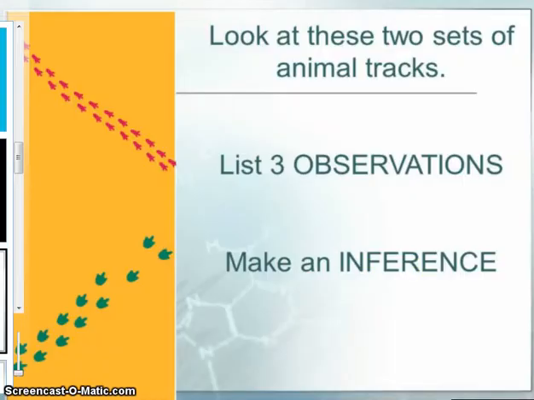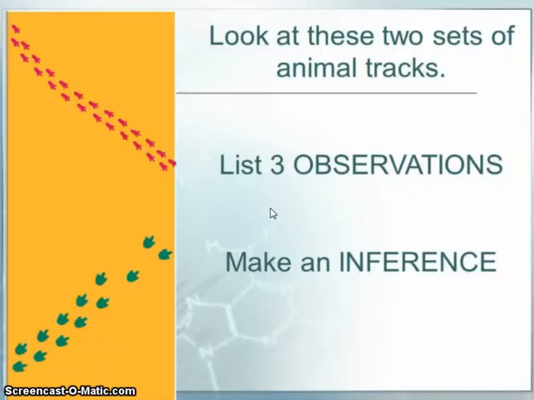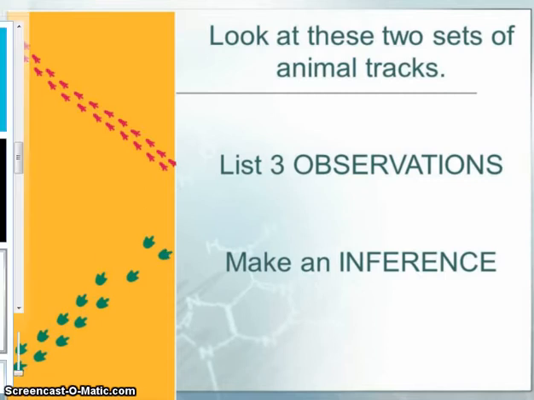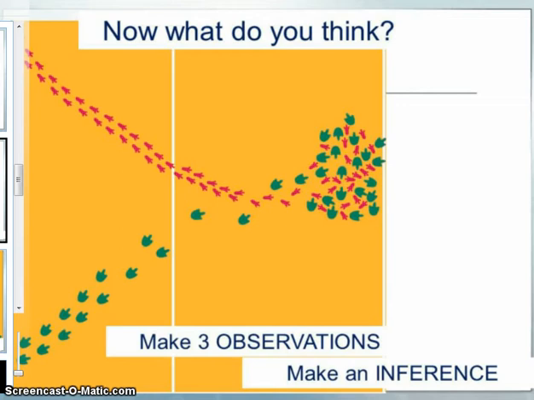So let's make an inference together. Let's look at this little diagram here. Now on this diagram, we see little red feet coming down, and we see little green feet coming up. There's two observations. Now what's a third observation? My third observation would be they're heading towards the same direction. They're coming towards each other. Let's see what's going to happen next.